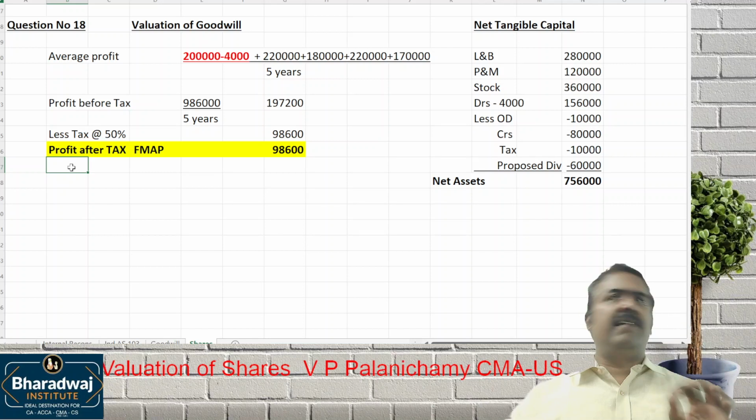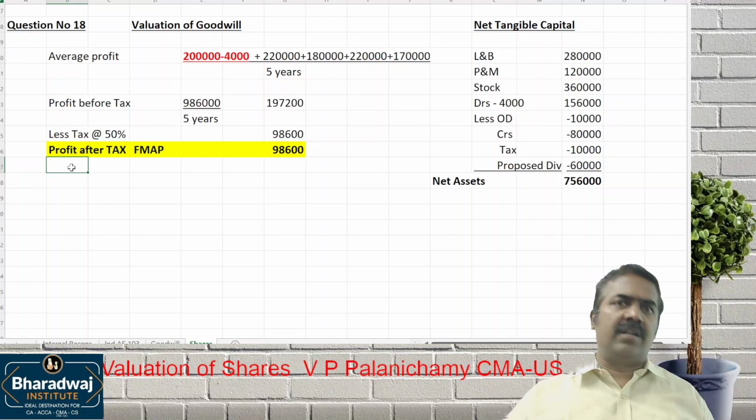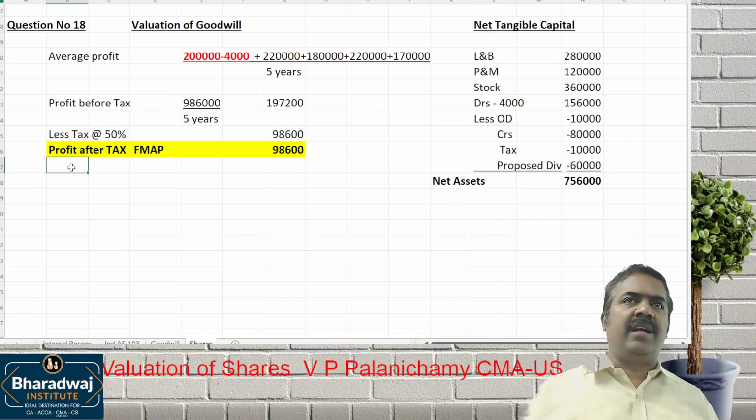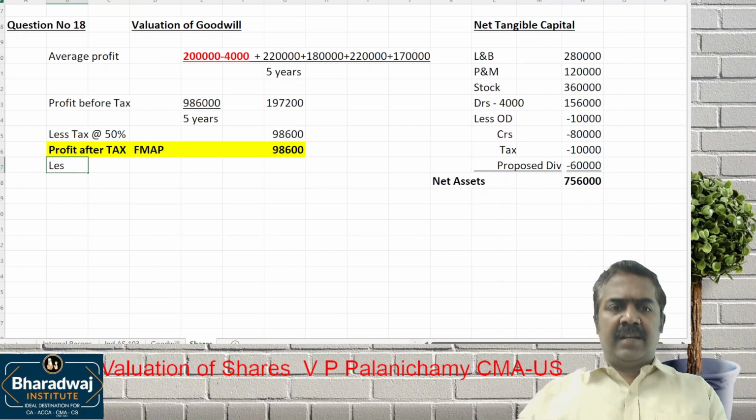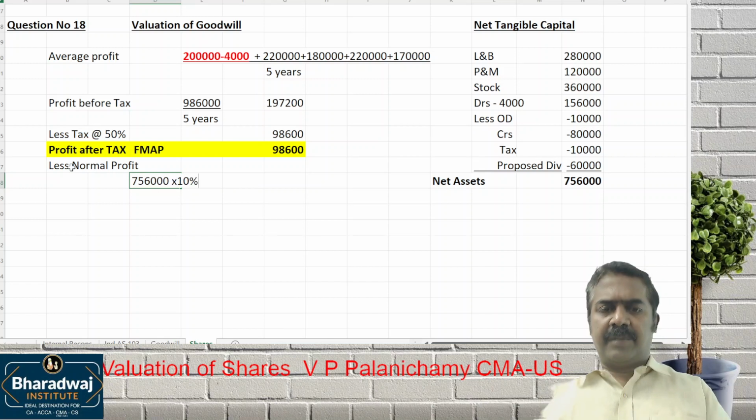The wordings are very, very clear. NRR is based on net tangible assets. Less normal profit. What is the normal profit? 7,56,000 into the return expected, 10%.